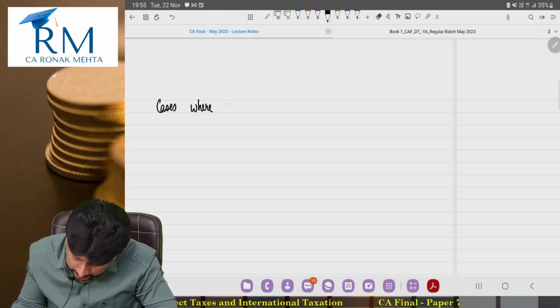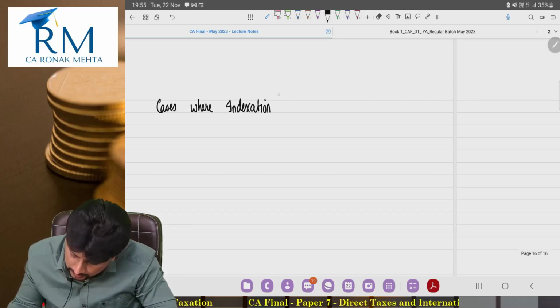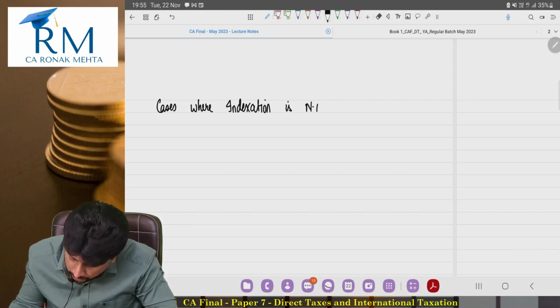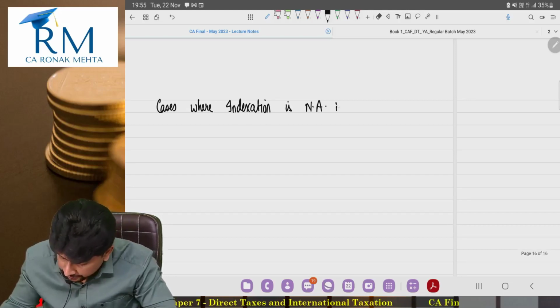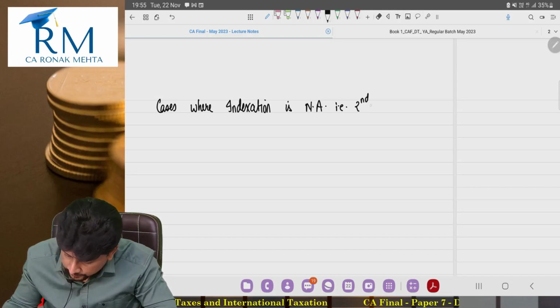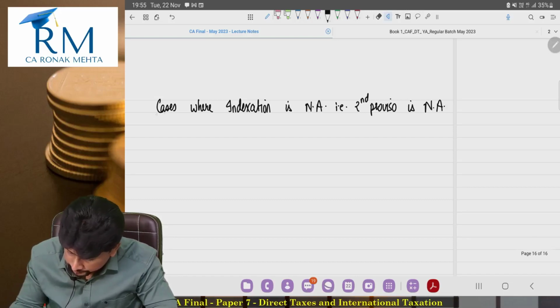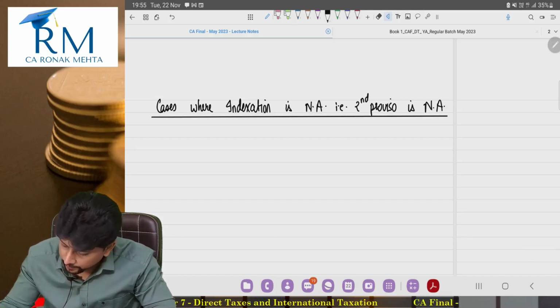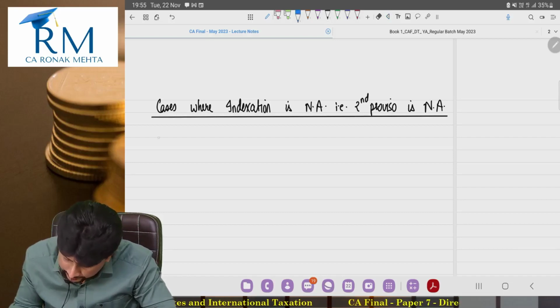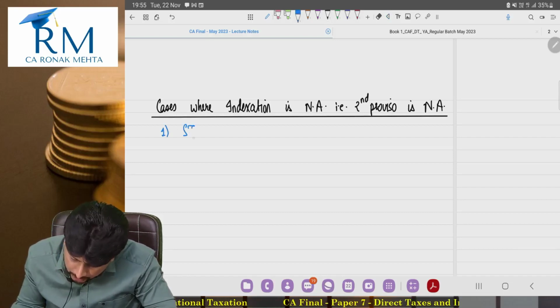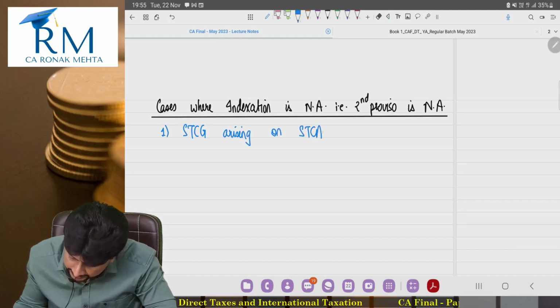Cases where indexation is not available, that is, if I write it in technical words, cases where the second proviso is not applicable. First case, we can easily say that short term capital gain arises on short term capital assets.